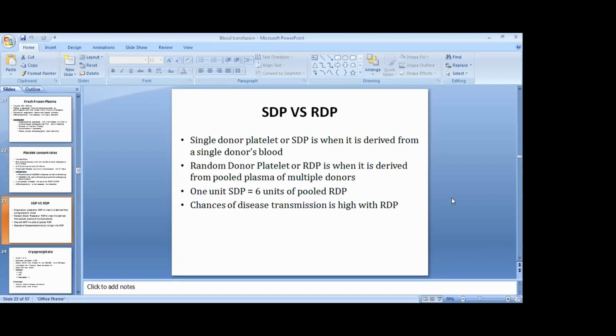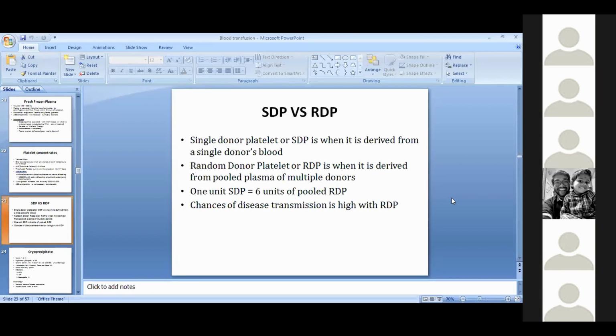Now there are two terms known as single donor platelet and random donor platelet. Single donor platelet or SDP is derived from a single donor's blood. Random donor platelet or RDP is derived from pooled plasma of multiple donors. One unit of SDP is equal to 6 units of RDP. Chances of disease transmission are high with RDP, that is random donor platelet.